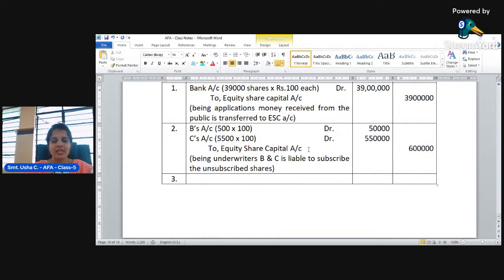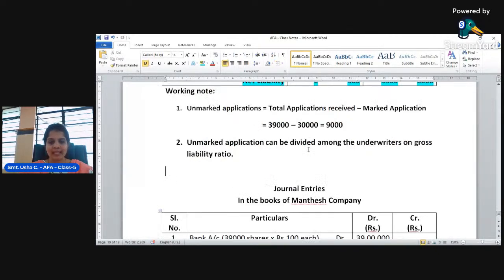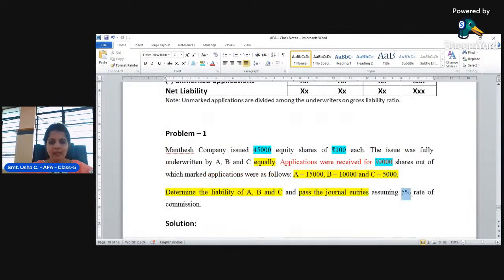Third entry: now 45 lakh rupees of capital is credited to equity share capital account. Means we know that completely 45,000 shares are subscribed, 39 lakh by the public and remaining 6 lakh by the underwriters. Now next thing is we have to calculate the commission of the underwriters. How much commission is to be paid to whom? Commission must be calculated at the rate of 5%, as said by the company. 5% will be calculated on the underwriting, right?